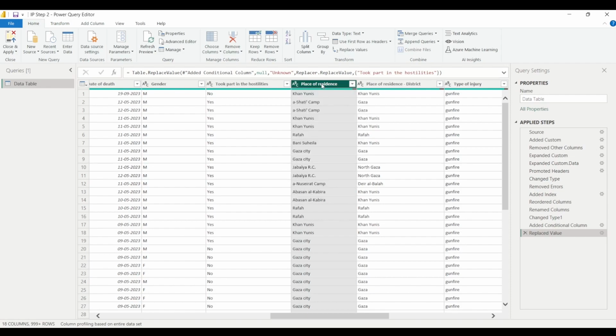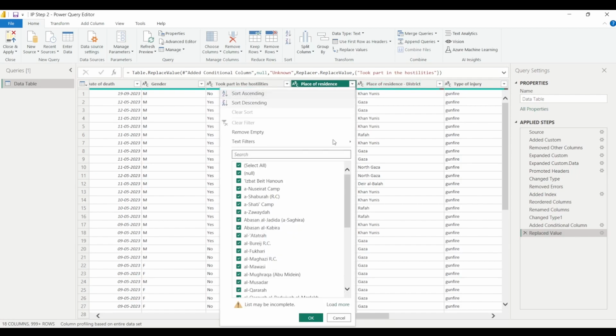But sometimes Power BI may detect the data types wrongly, so in that case you have to make that correction in the data type, because this is one of the most important things you must keep in mind. If there is a problem in properly identifying the data types, then definitely there are going to be errors in the reports. You will be creating inaccurate reports if there are problems with the data type. So you must check the data type of each and every column in all the tables that you are going to use.